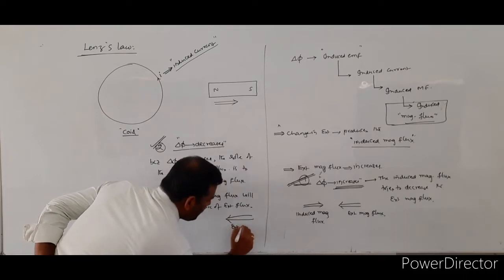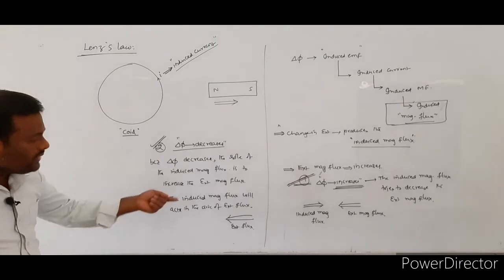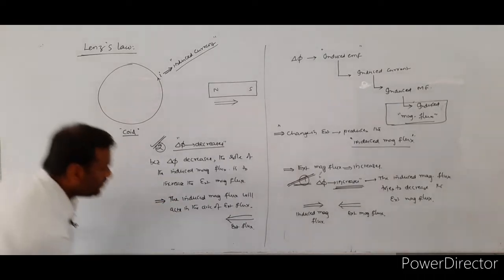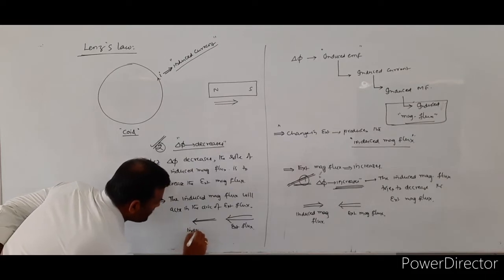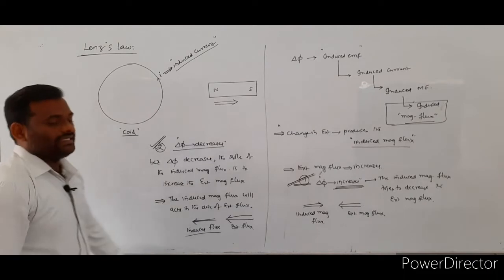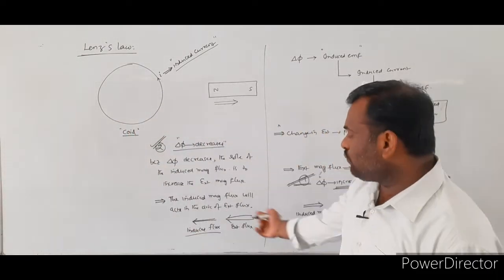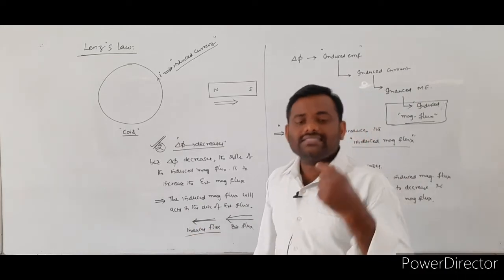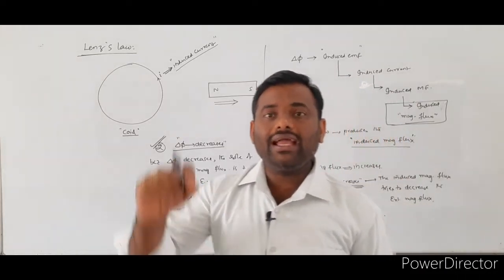So this is the external flux direction. To increase the external flux value, the induced flux also acts in the same direction. The induced flux is also what? Acting in the same direction. Since these two fluxes act in the same direction, the resultant flux increases.